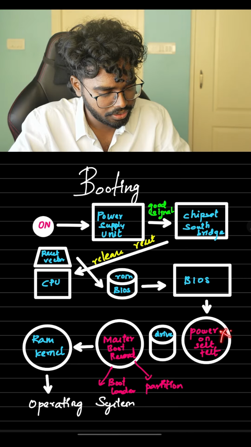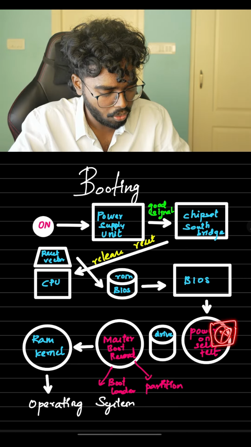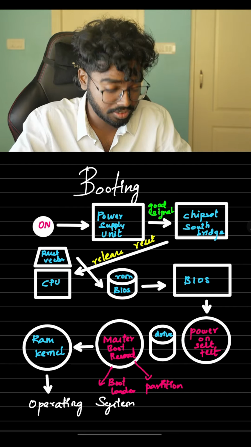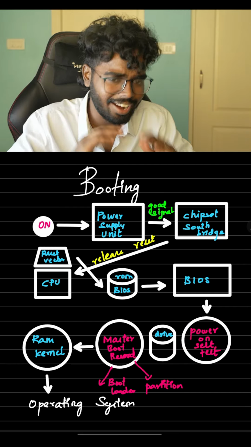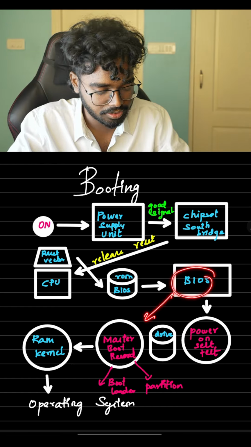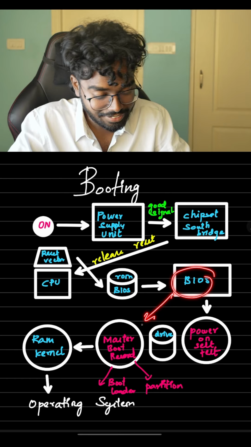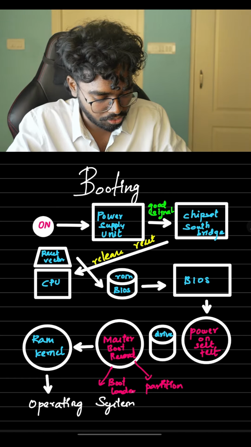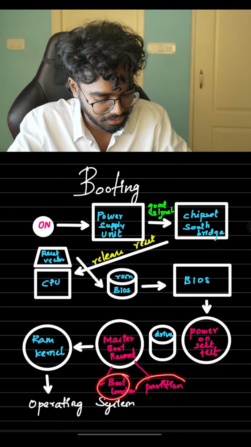If there was an issue here, the entire process will be terminated here, or else it will start looking for a bootable operating system. The bootable device can be a hard disk, a solid state drive or a pen drive. After BIOS finds an operating system in either of these drives, it will consist of a master boot record, and this master boot record will have the information of the bootloader and how to partition all the disks.